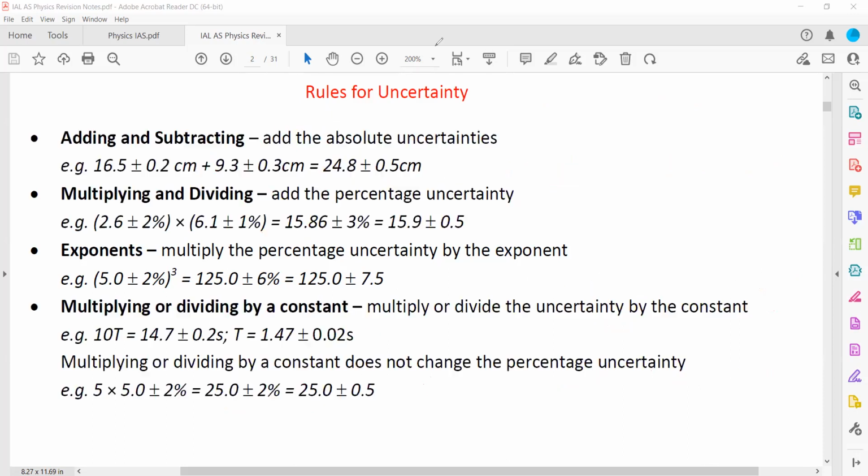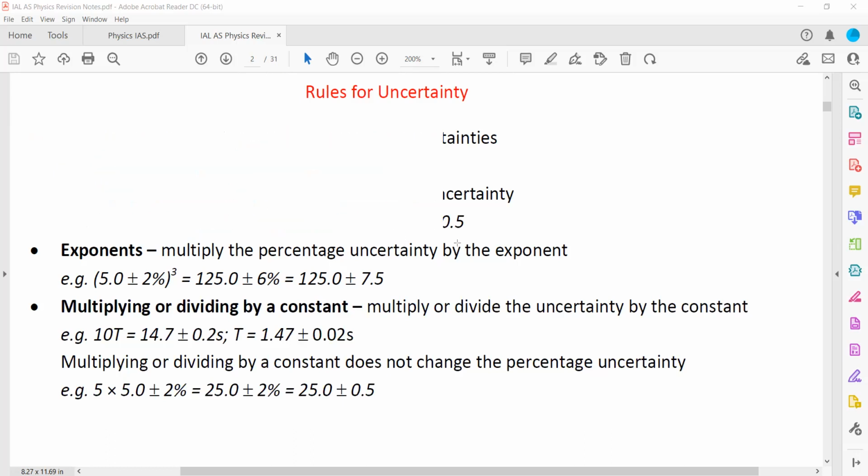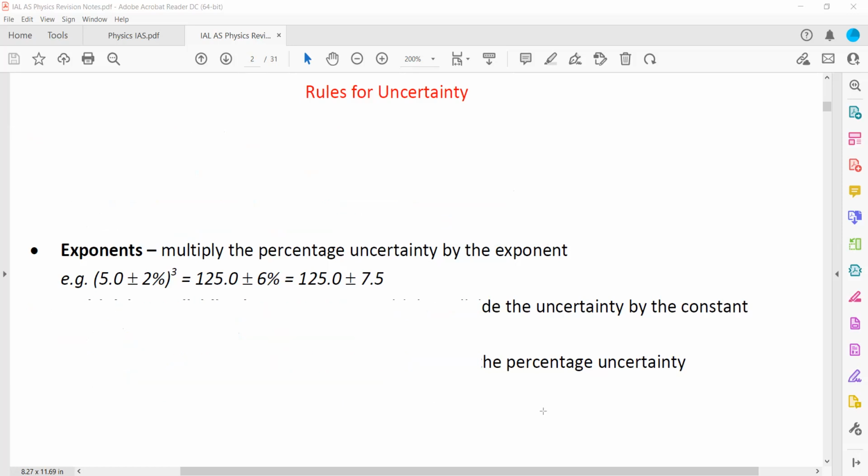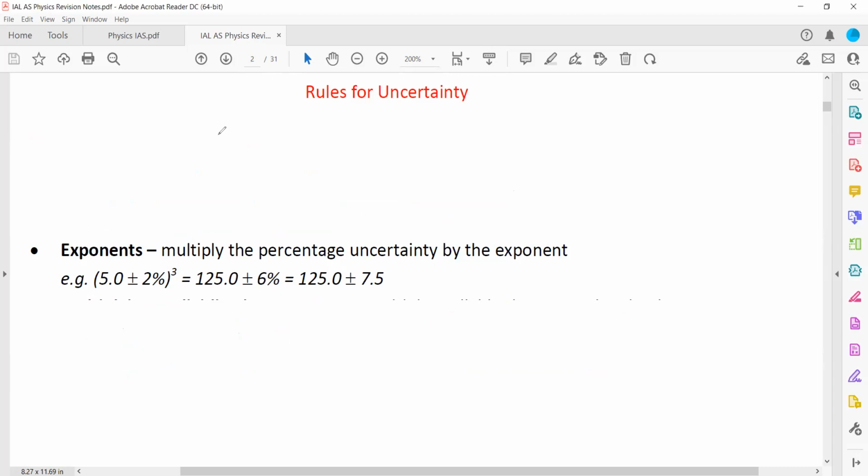For example, we are measuring the volume of a cylinder. The volume of the cylinder is pi r square h.